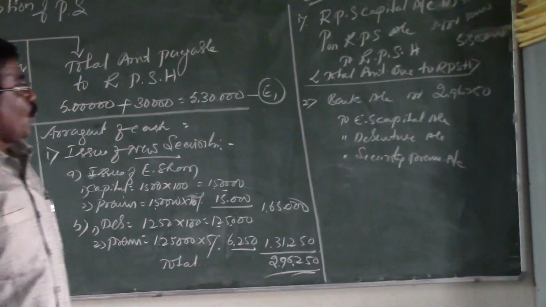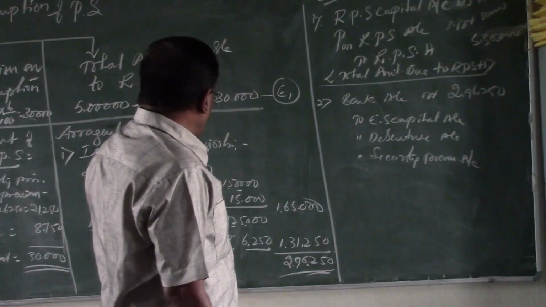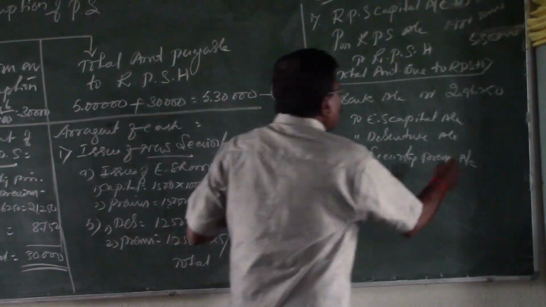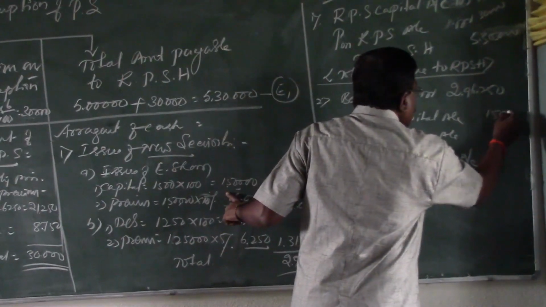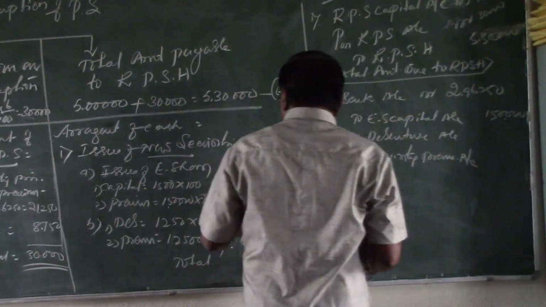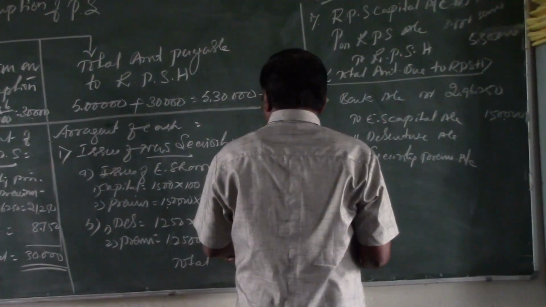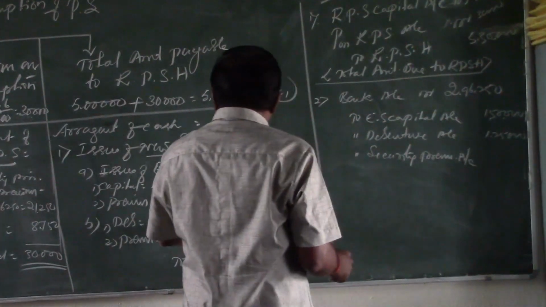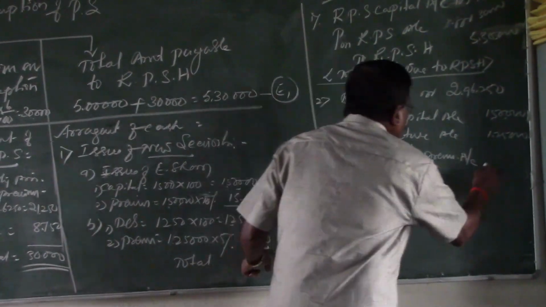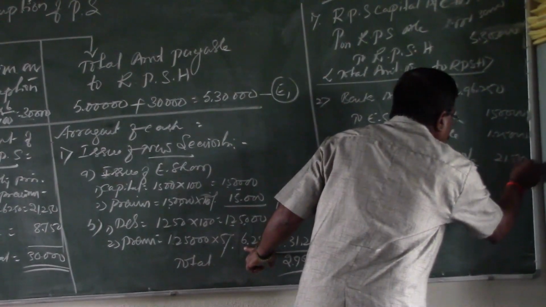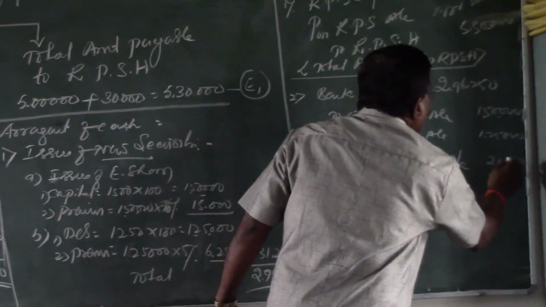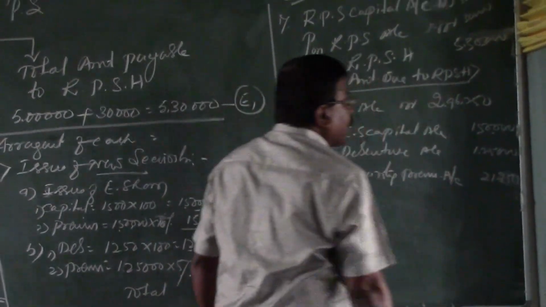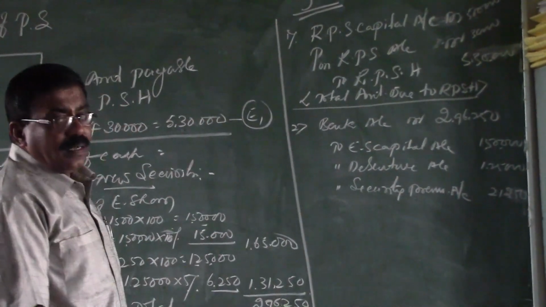Out of this 2,96,250, the equity share capital is rupees 1,50,000, the amount collected from the debentures is 1,25,000, and the premium from both is rupees 21,250. 21,250 is the total premium collected from the issue of both debentures and shares.